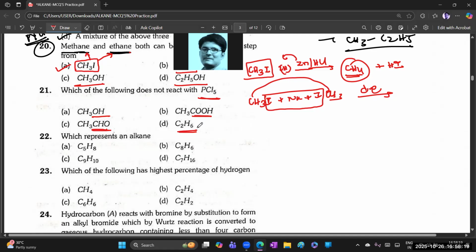C2H6, ethane, does not react. Remember, alkanes do not undergo reaction with PCl5. What reacts are RX, ROH, alcohols, acids, and all carbonyl groups, and RCHO is also a carbonyl compound. So the fourth option.